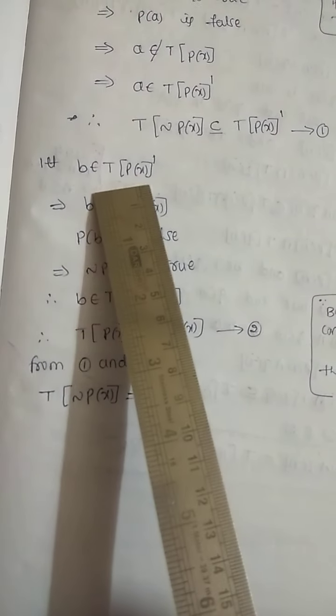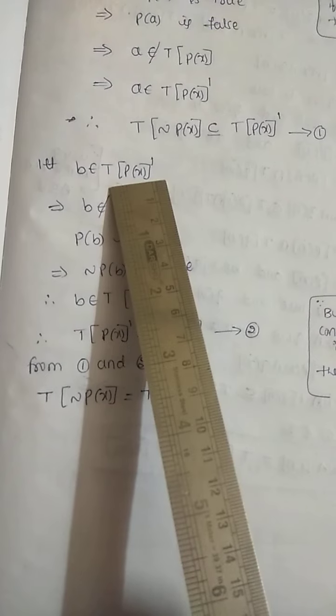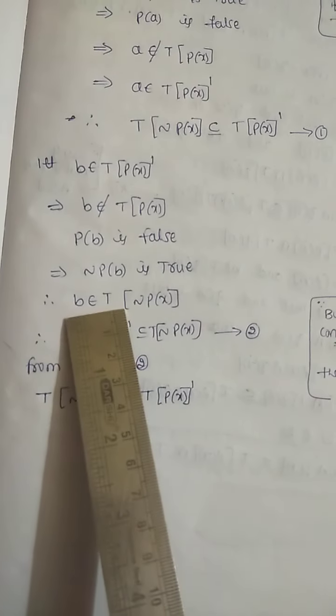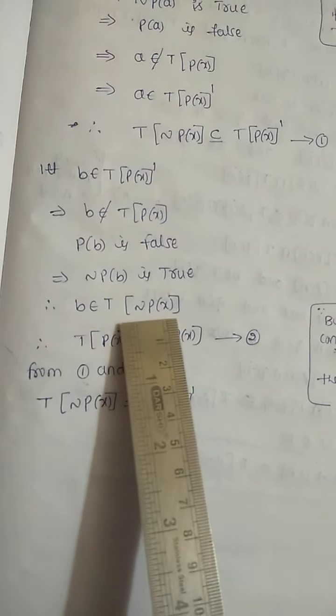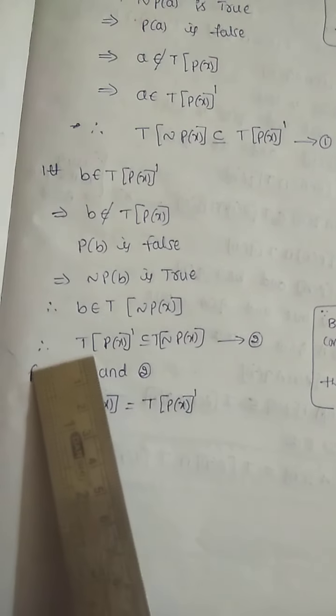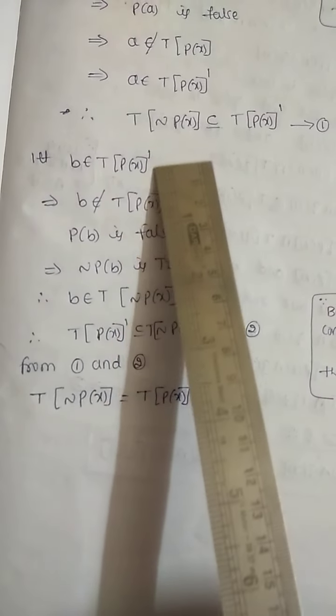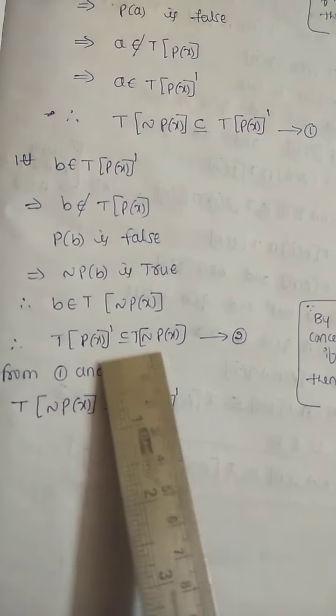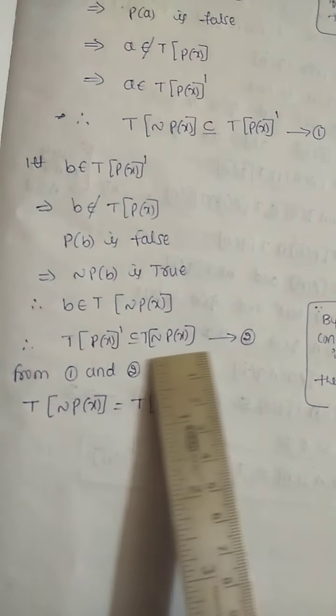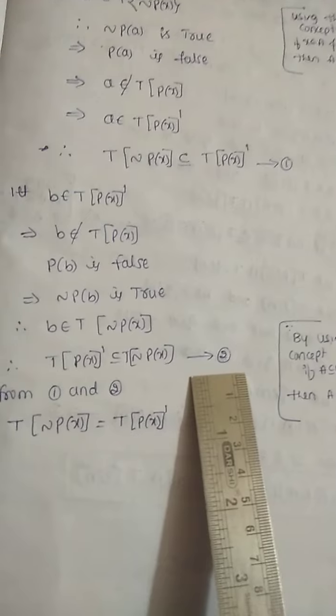Here we have taken B belonging to the complement of T of P of x and shown that B belongs to T of negation of P of x. Therefore, T of P of x complement is contained in T of negation of P of x. Call it equation number 2.